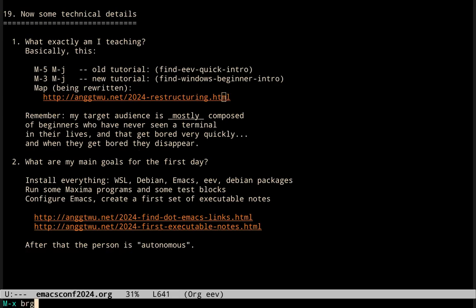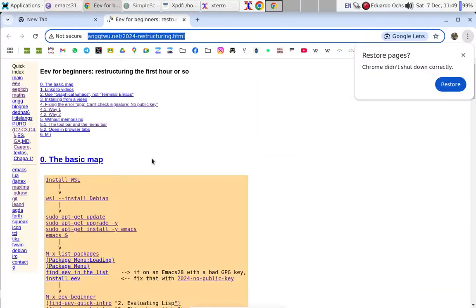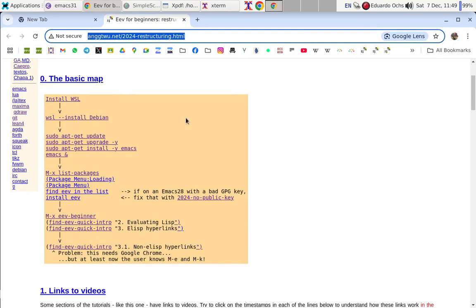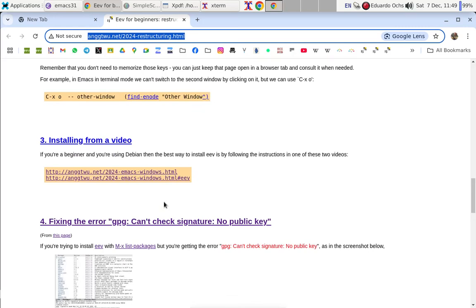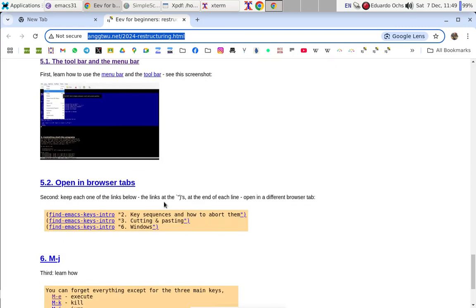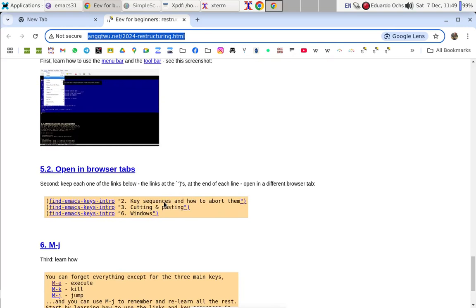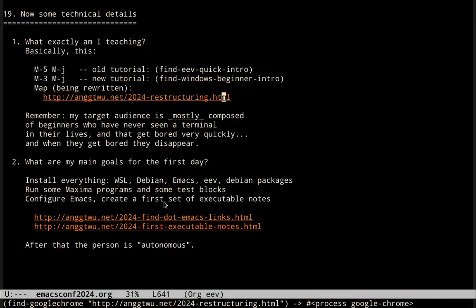And I'm also using this map here that I'm reorganizing, so it's going to change a lot in the next days. It has a two-dimensional map here, and it has lots of things that I'm putting in a single place to make it easier to answer questions and to show to the students that I have answers to most of the common questions.